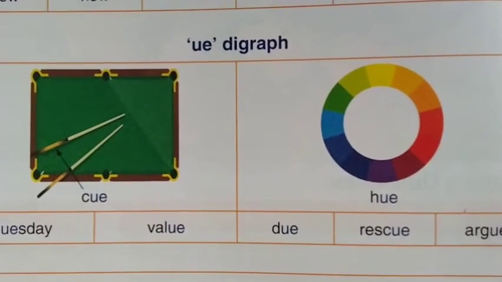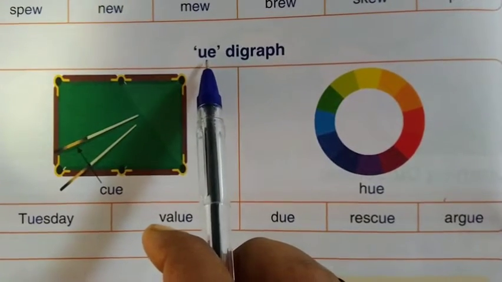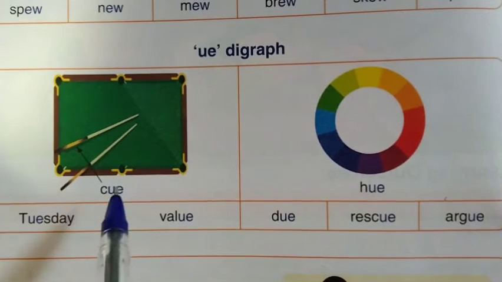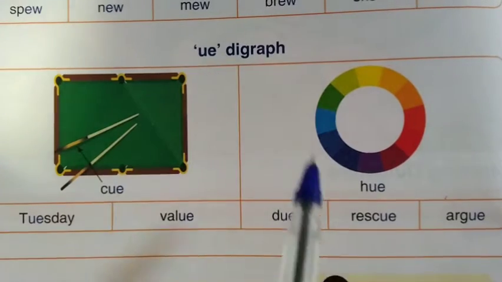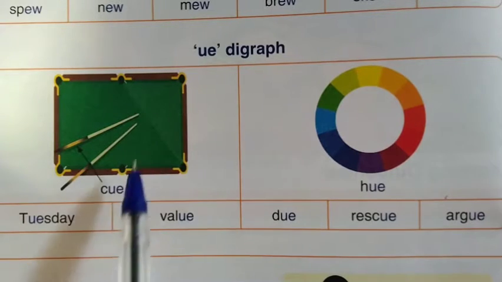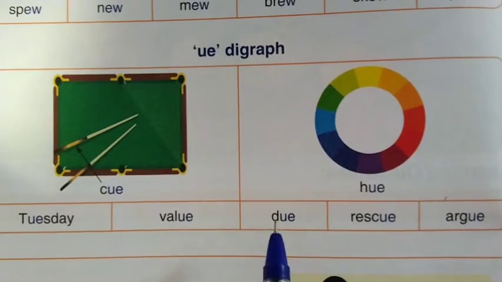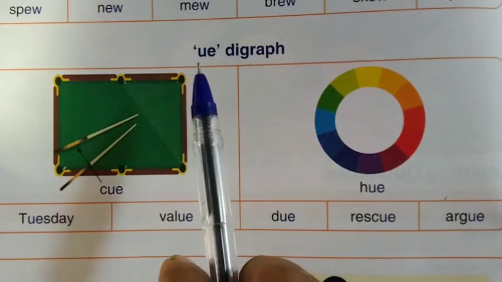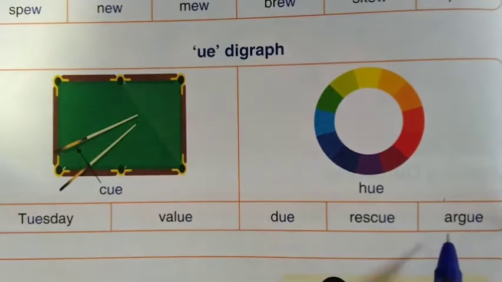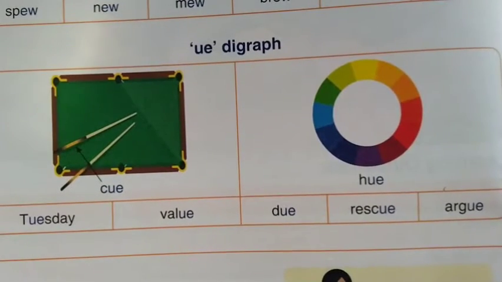Here, U, E. These two letters come together to make the single sound U. U, Q. U, Hue. U, Tuesday. U, value. U, due. U, rescue. U, argue. Yes, now we move on to the next digraph.